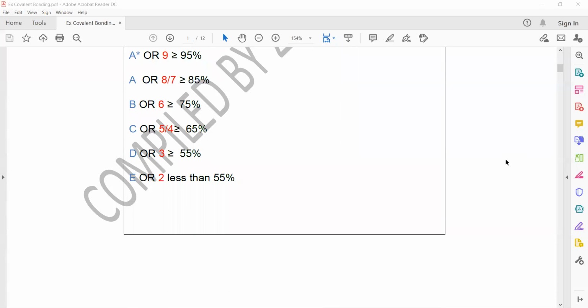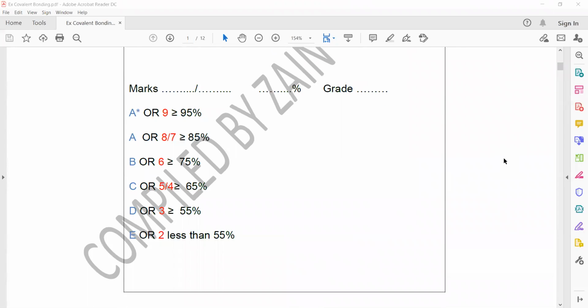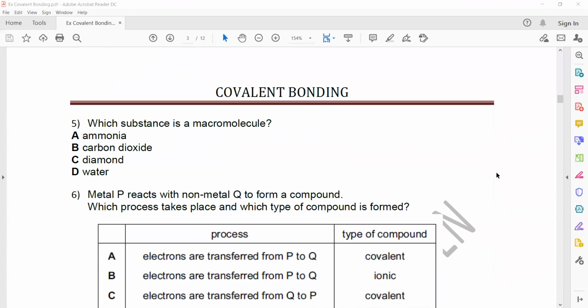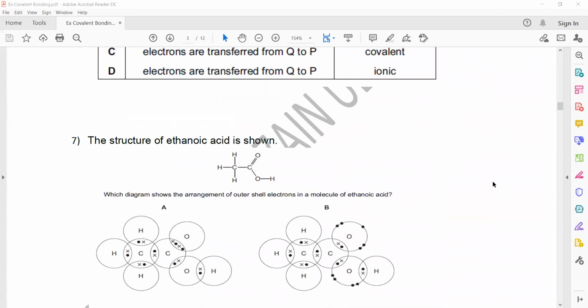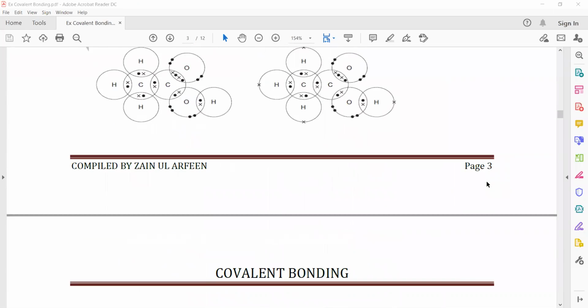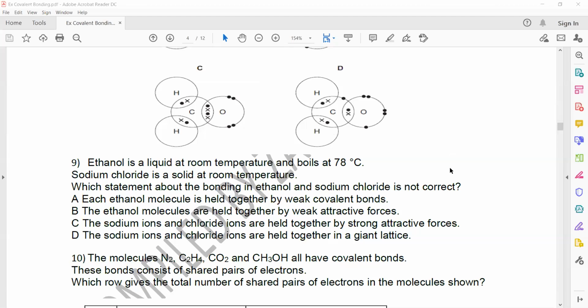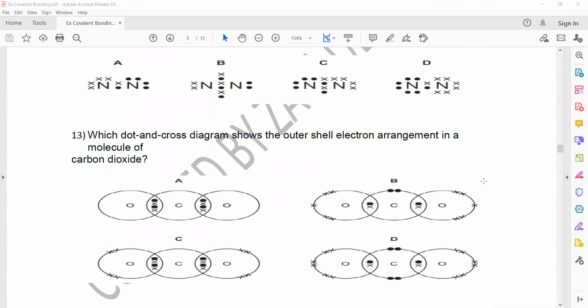These are the questions related to covalent structure or covalent bonding. MCQs, I will skip the MCQs because MCQs are based on your understanding, so it's better you attempt them. I will just discuss a few questions today and the remaining I will discuss tomorrow.